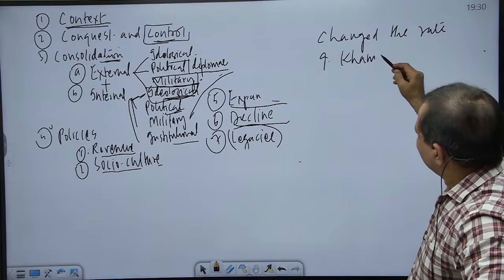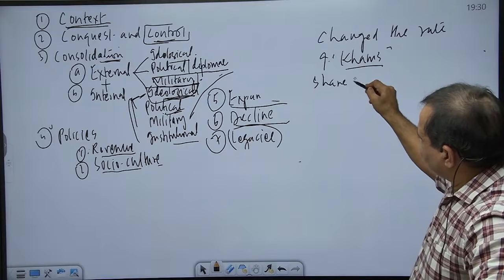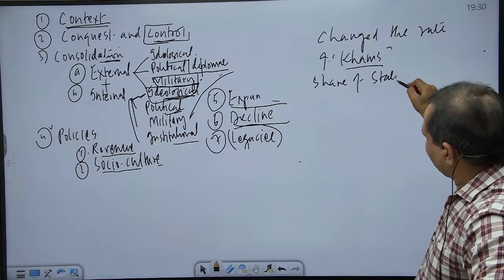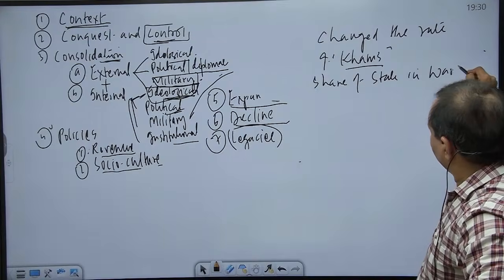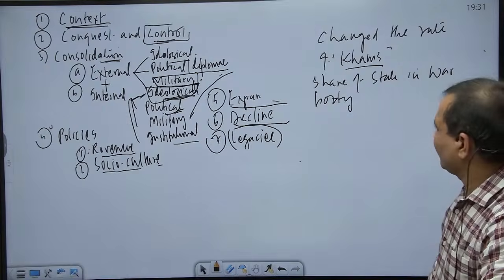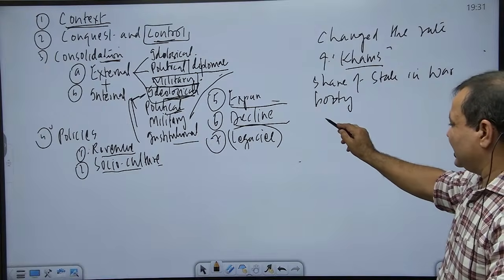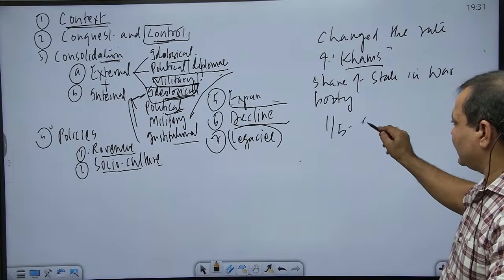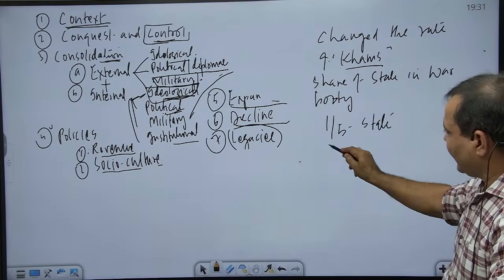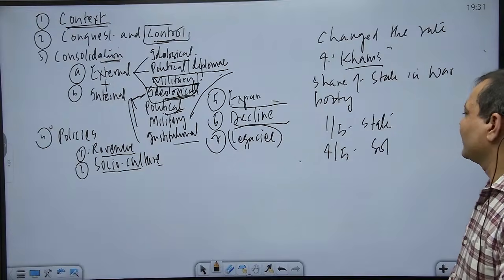Khams, not s, hums. What was khams? So this was the share of the estate in war booty. These terms may be important for you. War booty, part of loot and plunder. According to Islamic jurisprudence and Islamic theories, 1/5 belonged to the estate and 4/5 were divided among the soldiers.